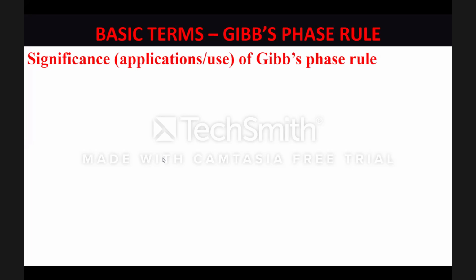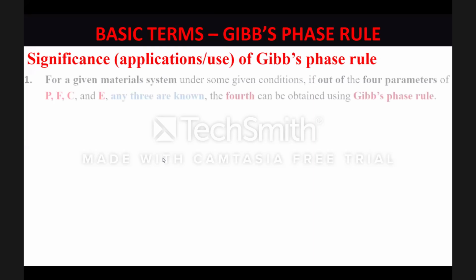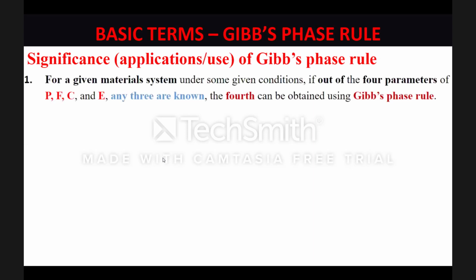Or okay, you might have some application in your mind that 3 of the parameters P plus F, C plus E, any 3 are known to me and I want to know the 4th one's value. Fine, you can do it with the help of Gibbs phase rule. That is what I've written over here. But students, this is generally not the application. This is only a minor application, even if you spell it out.